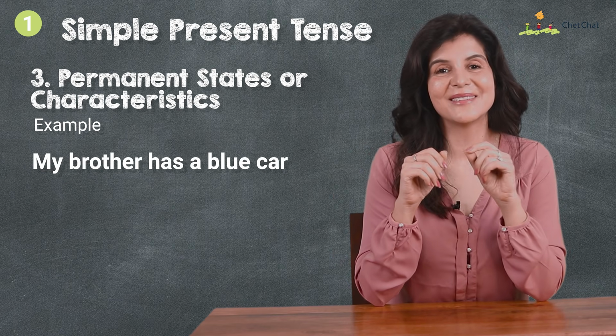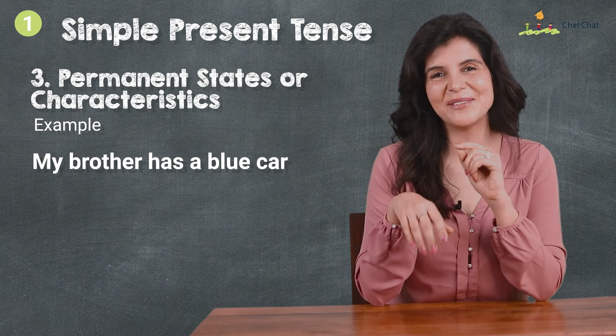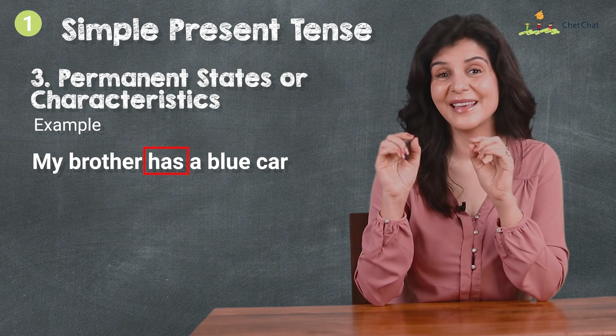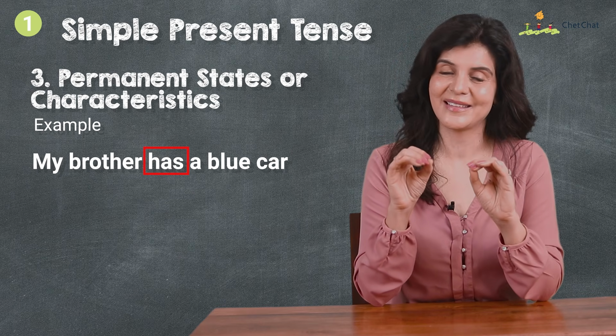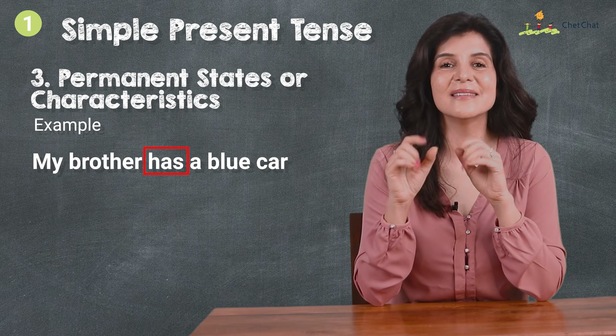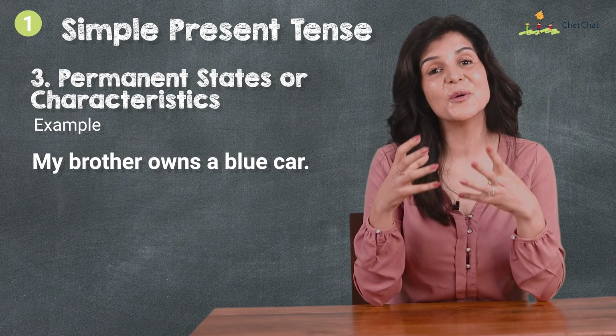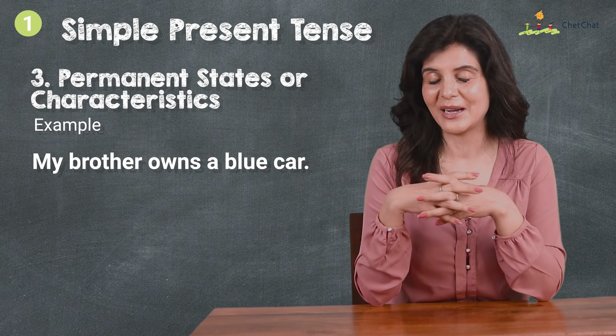My brother has a blue car. Notice that even though we are using the word has, this is not a perfect tense. This is simple present tense. And the word has here means ownership. My brother owns a blue car, has a blue car.